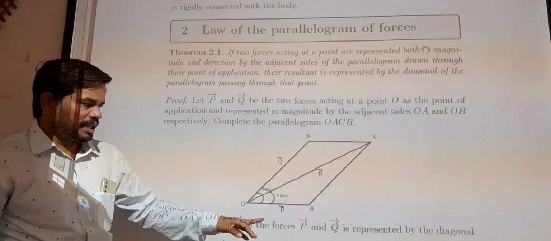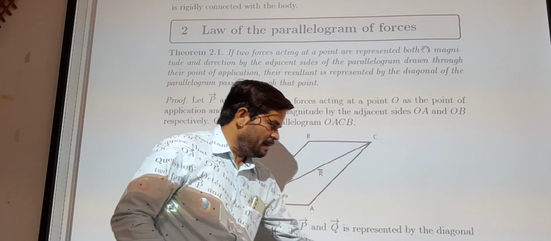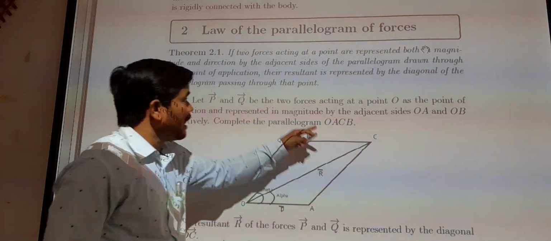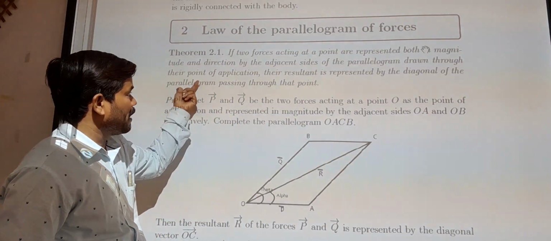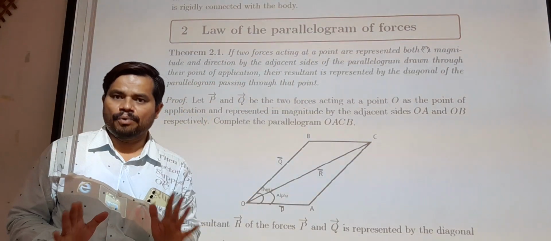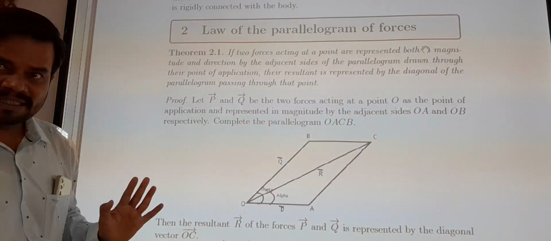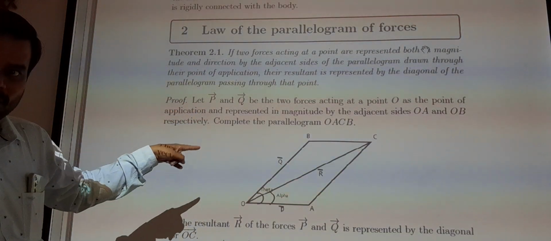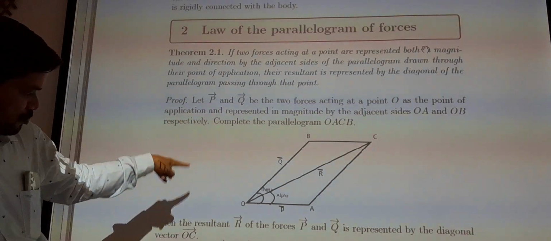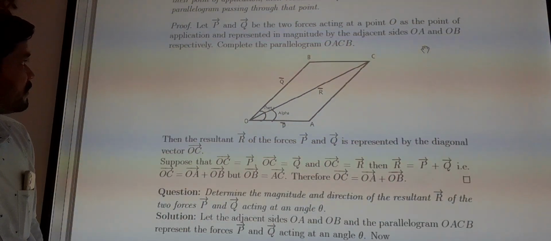What does it mean? It means that their resultant is represented by the diagonal of the parallelogram passing through that point. Is that clear? Do you understand what it means? This is the law of parallelogram, and the proof is also given here. Next one is,